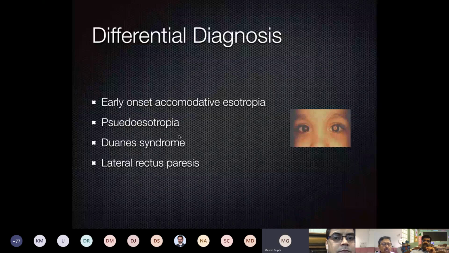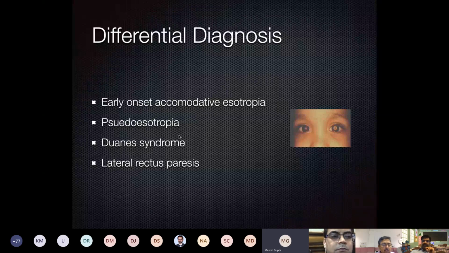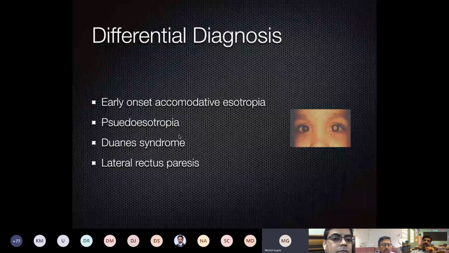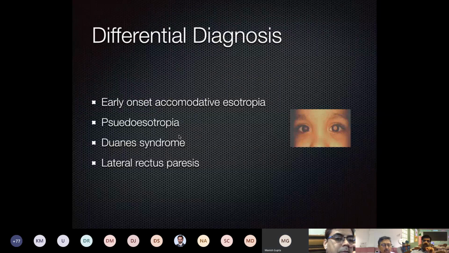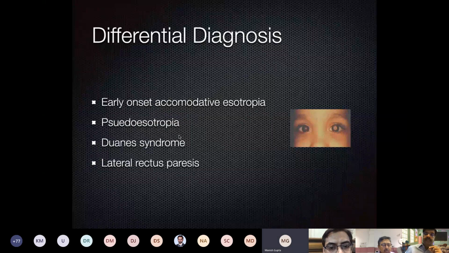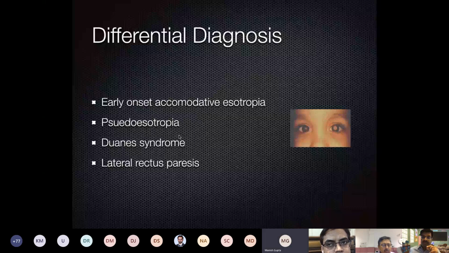Then fourth is lateral rectus paresis, again due to the cross fixation phenomenon. So how do we differentiate? Close one of the eyes: in infantile esotropia, the ocular movement will become normal, but not in lateral rectus paresis. Lateral rectus paresis is seen in children many times after an episode of fever, viral fever or something like that.